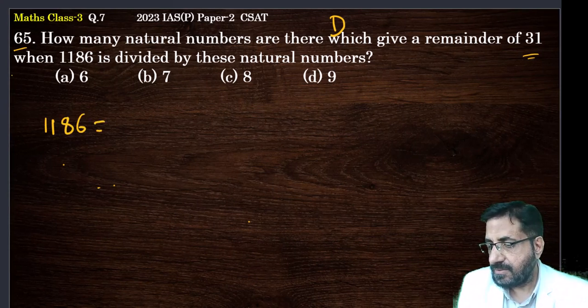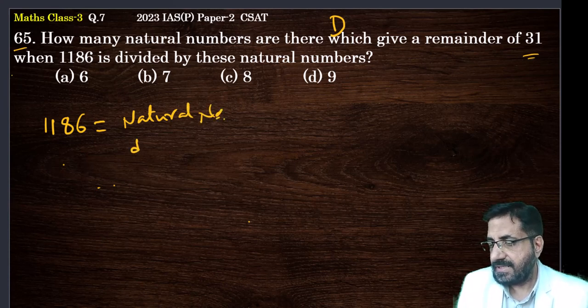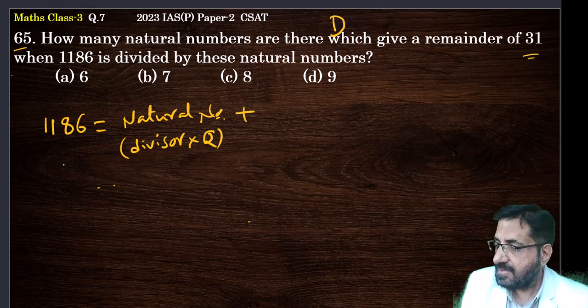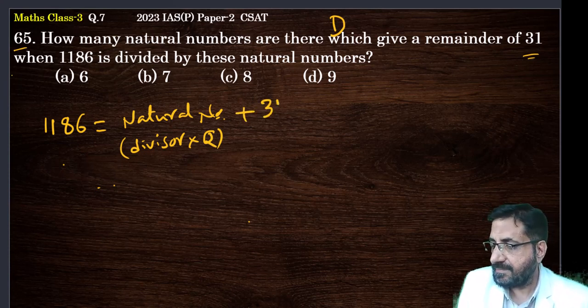Now, 1186 equals some natural number, which is actually my divisor, into quotient. Please remember this. Plus 31, that is the remainder.